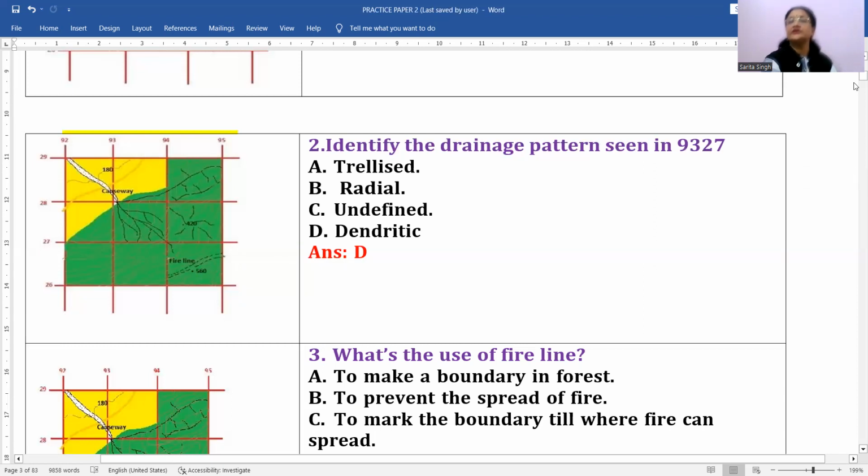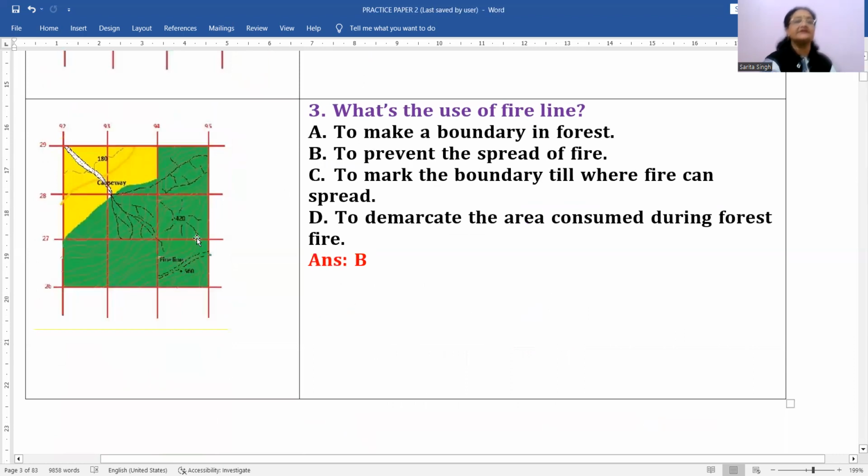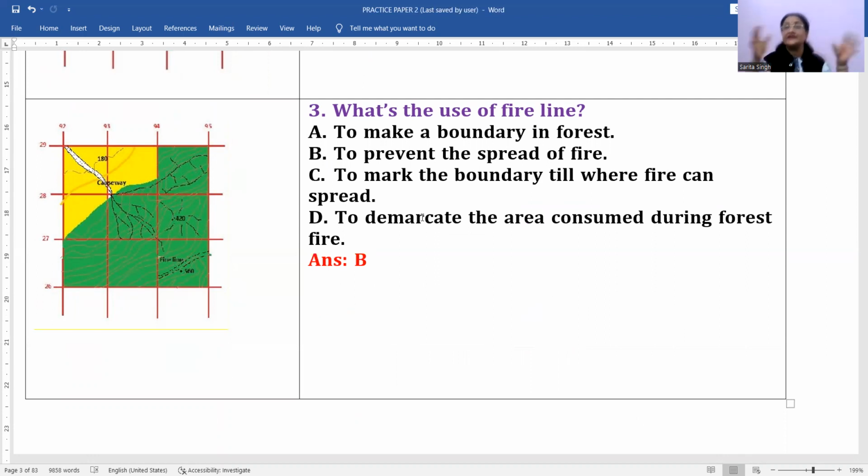अच्छा, नाउ कम टू द नेक्स्ट वन। नेक्स्ट क्वेश्चन इज व्हाट्स द यूज ऑफ फायर लाइन। अब फायर लाइन कहाँ है, आप ये देख सकते हो नीचे यहाँ पर फायर लाइन बना हुआ है। अच्छा, फायर लाइन का बेसिकली यूज क्या है, फायर लाइन है क्या। Fire line is a 5-meter broad, you can say, path or a passage which is left in between forested areas, right? Suppose the one forested area is on one side. It is separated from the other part of the forested area with the help of one broad passage which is left in between, right? And that is actually called the fire line.